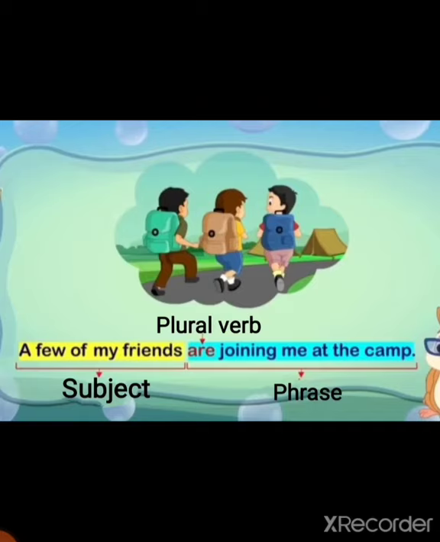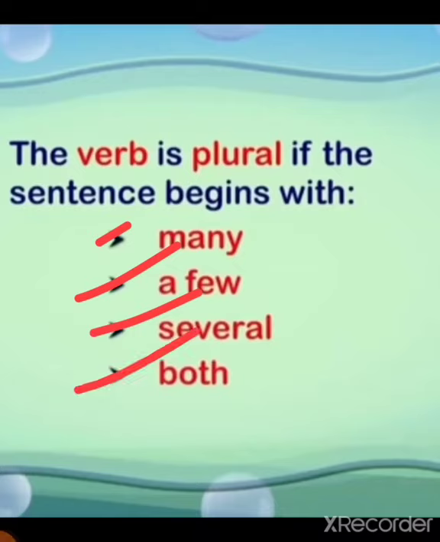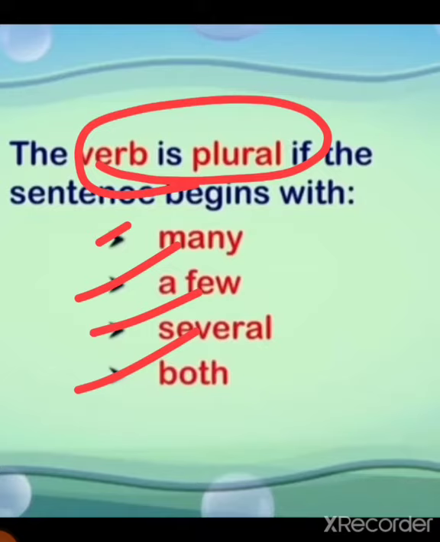You might look at the subject as a singular subject, but if you think of it as a singular subject, then you will be wrong. Because I told you, wherever the sentence starts with many, a few, several, both, there you have to write the verb as plural. Okay.